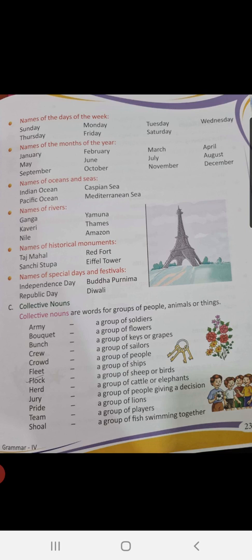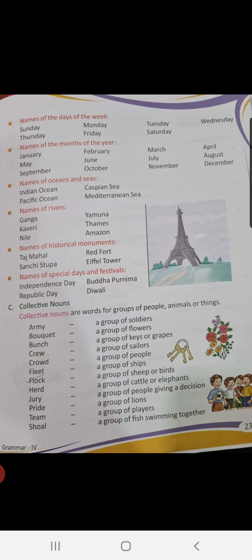Now let us see collective nouns. Collective nouns are words for groups of people, animals or things. Groups, children. Like army, a group of soldiers are collectively called army. A group of flowers collectively called bouquet. A group of keys or grapes are collectively called bunch. A group of sailors are collectively called crew. A group of people collectively called crowd. A group of ships collectively called fleet, and so on.